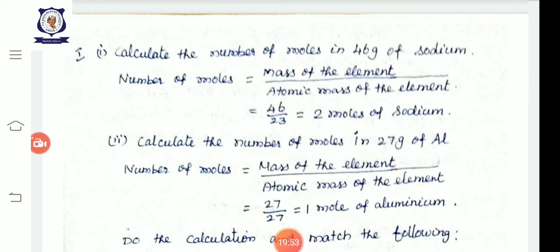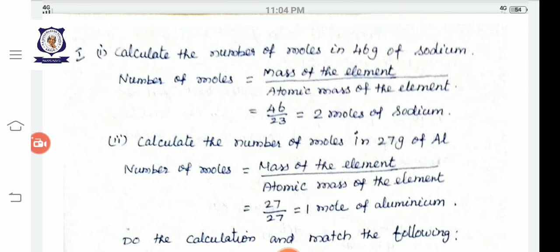But we have to know the atomic mass of the element. What is the atomic mass of sodium here? The value of atomic mass of sodium is 23. So 46 by 23, while simplifying this, we get 2 moles of sodium. So in calculating the number of moles in 46 grams of sodium, what is the formula used? Mass by atomic mass of the element.